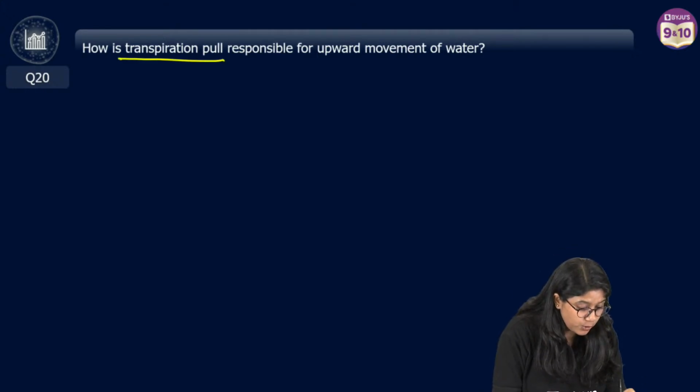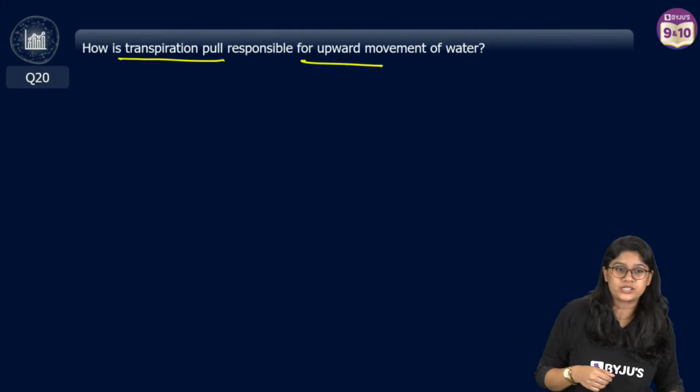How is transpiration pull responsible for the upward movement of the water?